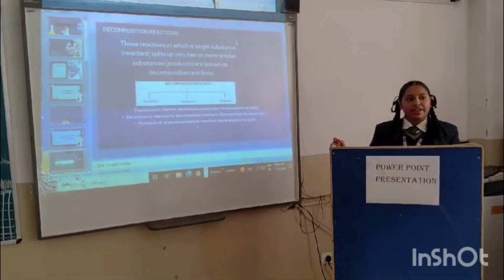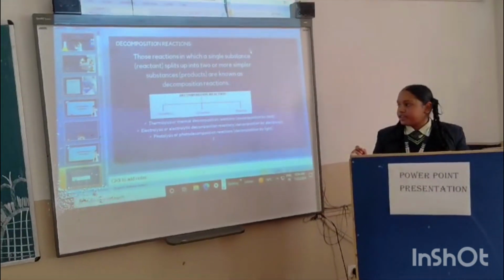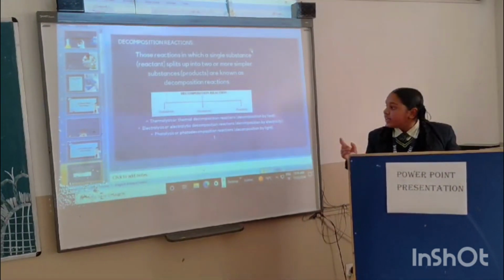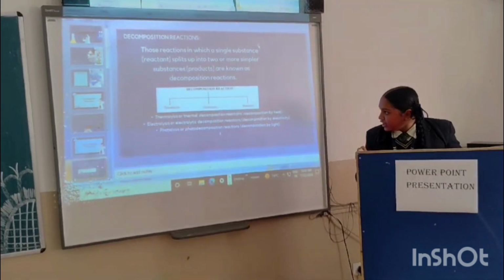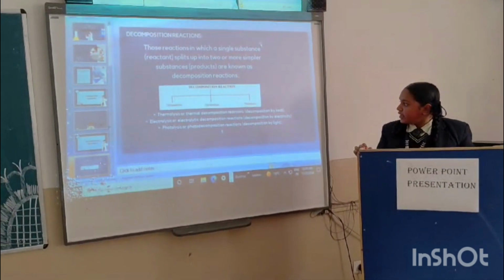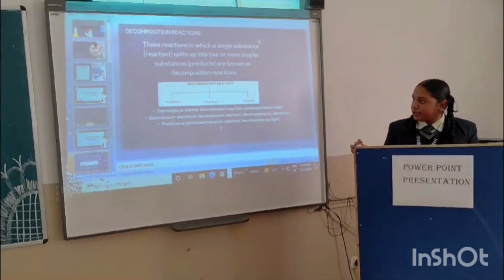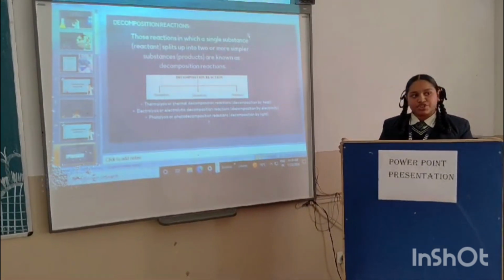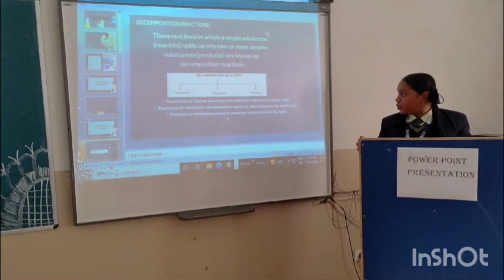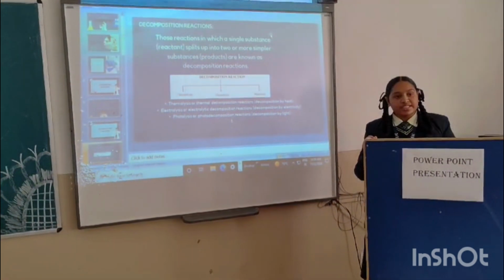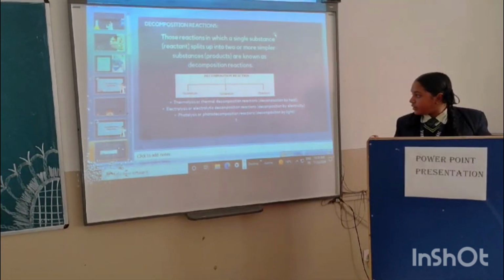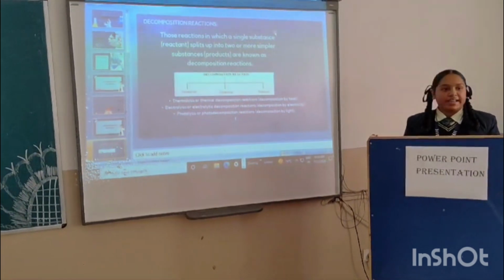In a thermolysis reaction, heat is provided to the reactant. In thermolysis or thermal decomposition, reactants are decomposed by heat. In electrolysis or electrolytic decomposition, reactants are decomposed by electricity. In photolysis or photolytic decomposition, reactants are decomposed by light.